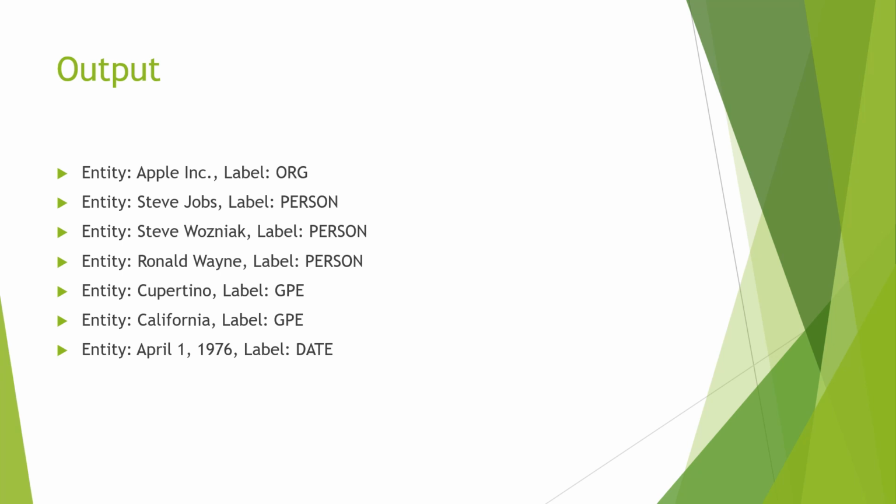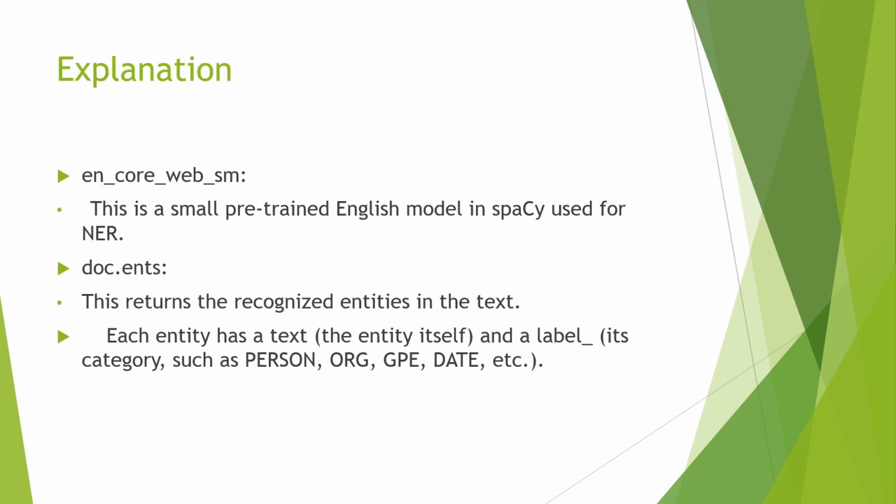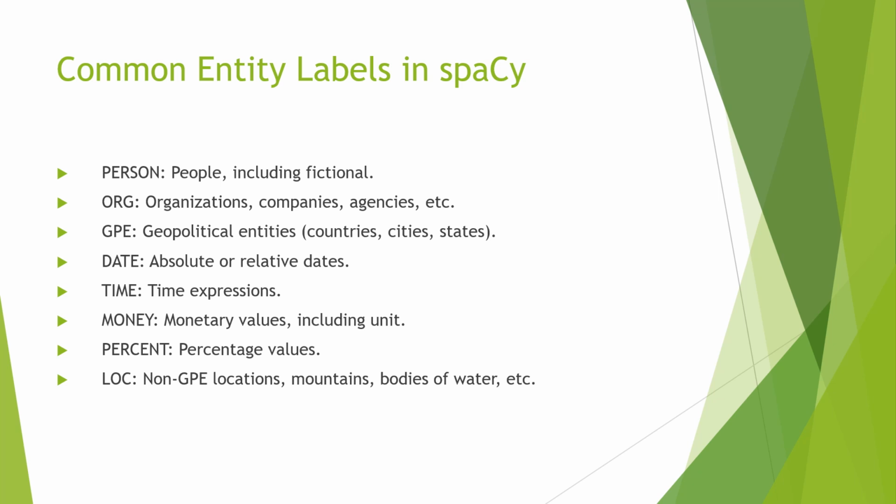Then April 1, 1976 is identified as a date. This module is a pre-trained model in spaCy. It is used for named entity recognition. This doc returns the recognized entities in the text. You can see here each entity has associated text.